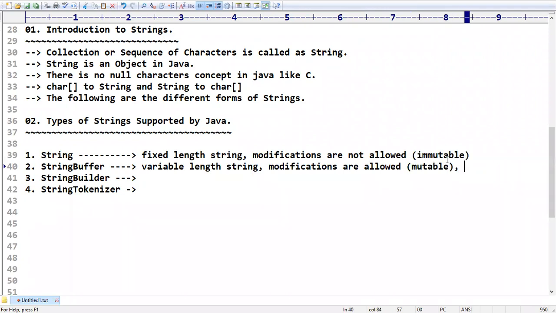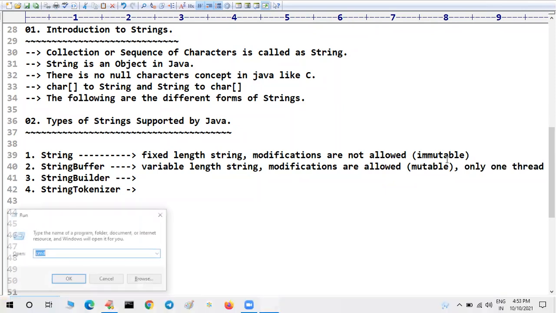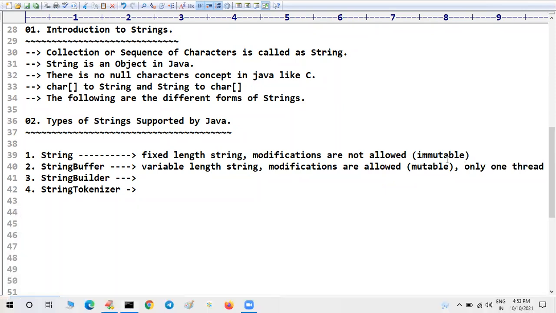How many members can do modifications? That is also a very important point related to threads. How many threads can do modifications on this? Only one thread is allowed to perform modifications. If you want, I will show you. Have a look once.